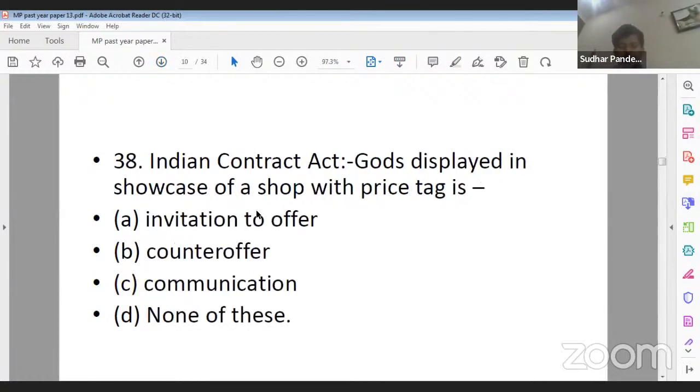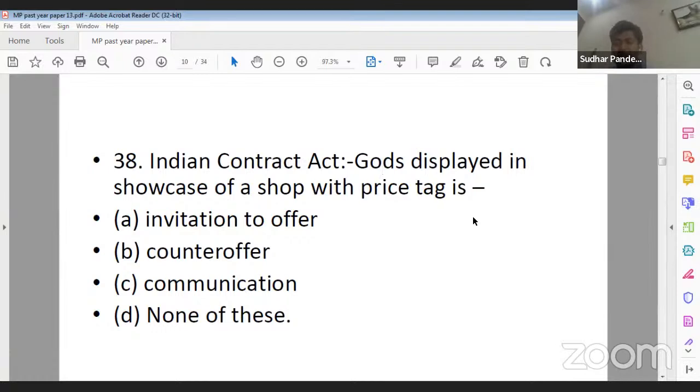Next question, question number 38, that is goods displayed. Here the word is not gods, it's goods, right? Goods displayed in the showcase of a shop with a price tag is option A, invitation to offer, option B, counter offer, option C, communication, and option D, none of these.